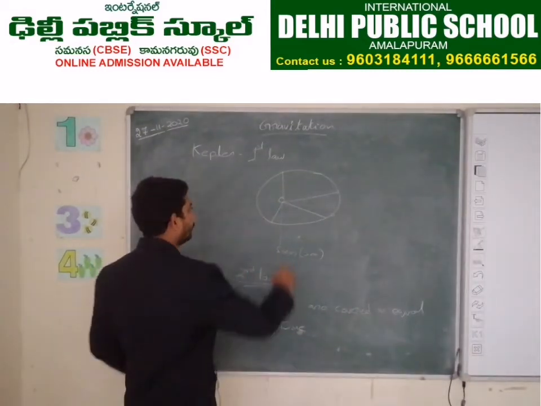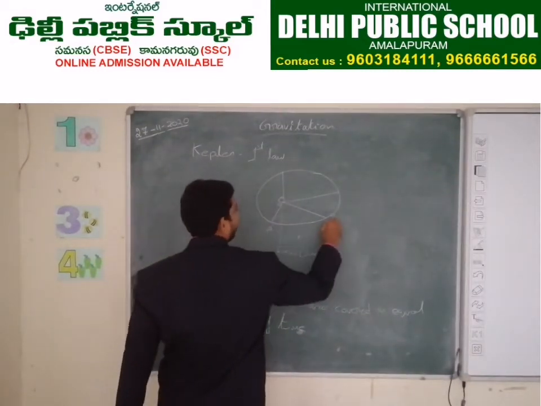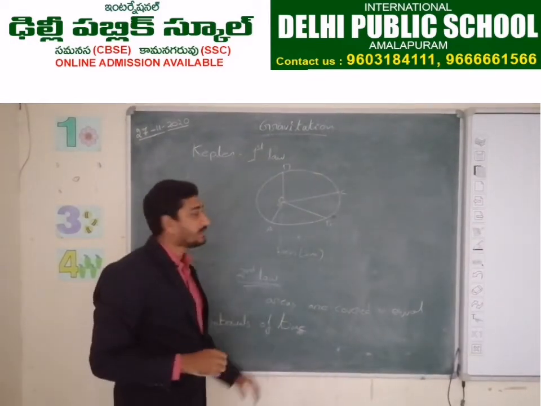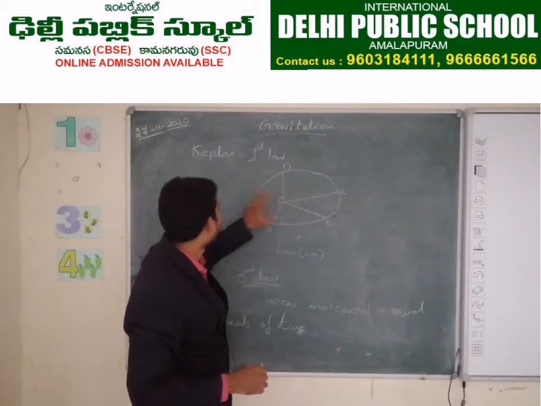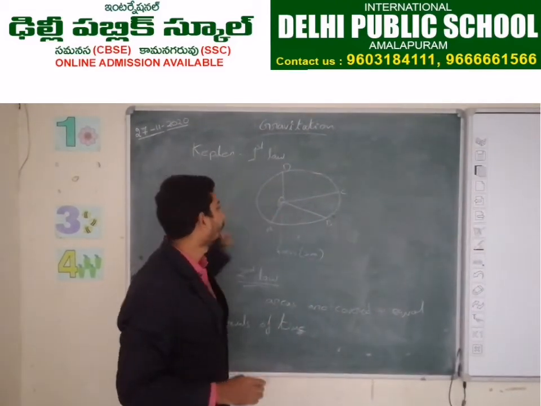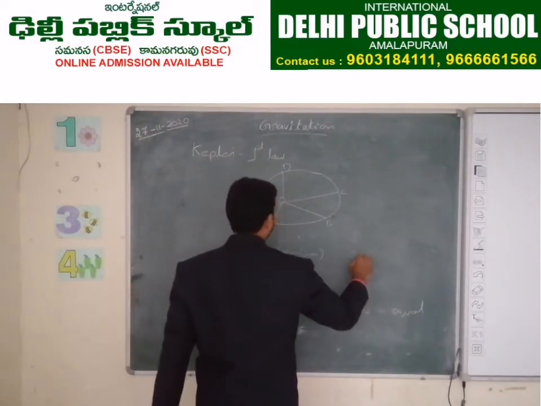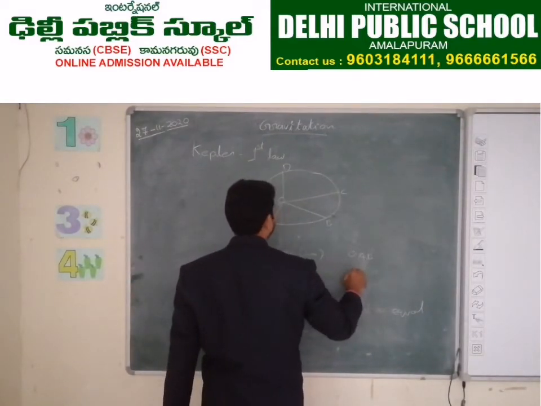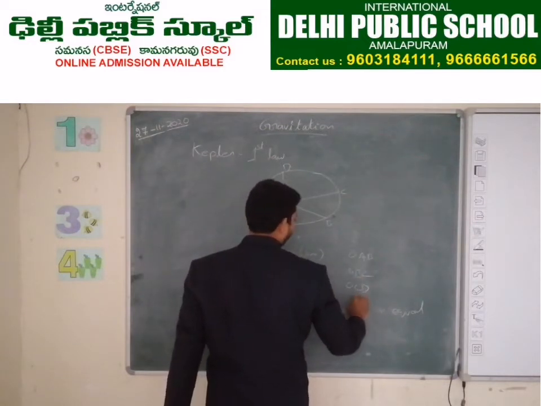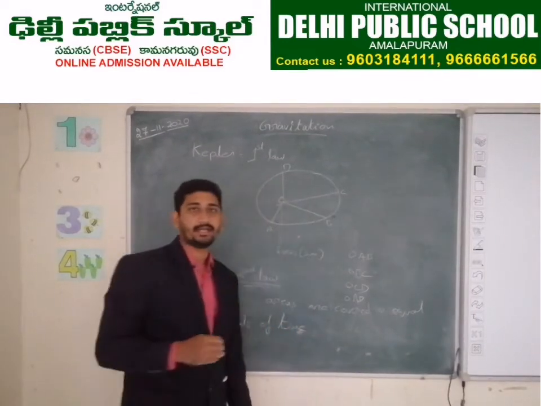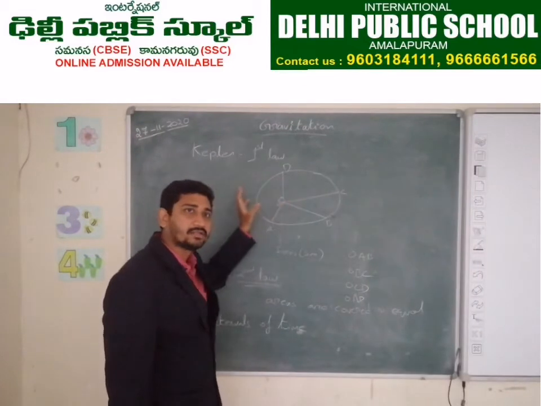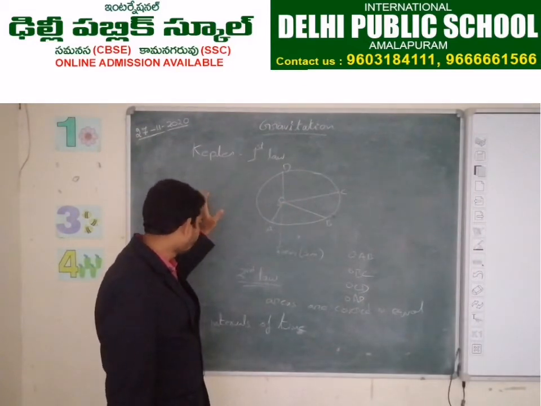For example, let us take these points as O, A, B, C, D. How many areas are there? 1, 2, 3, 4 areas are there. You can take more areas also, but now I am taking 4 areas. Here, what are the areas? OAB is an area, OBC is an area, OCD is an area, OAD is also an area. So all these areas are covered by the earth around the sun in equal intervals of time.